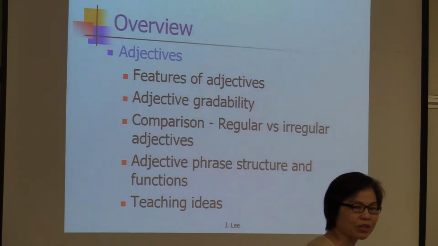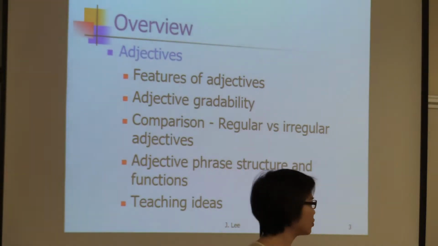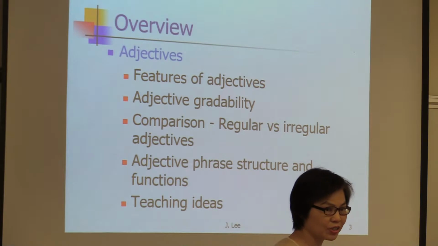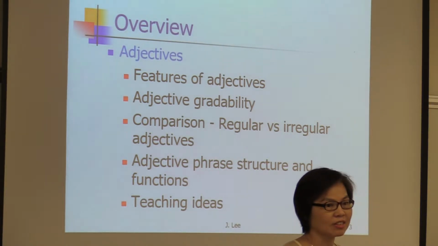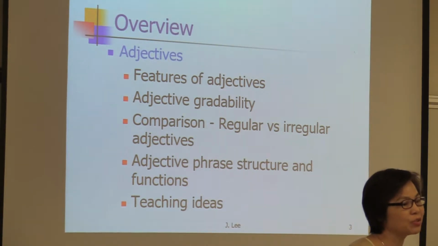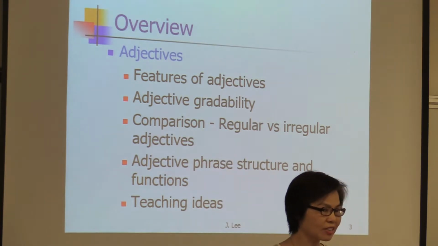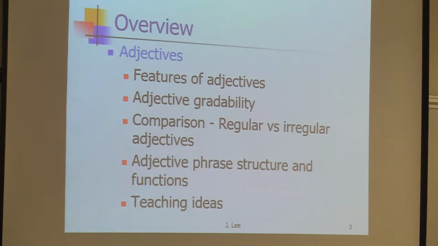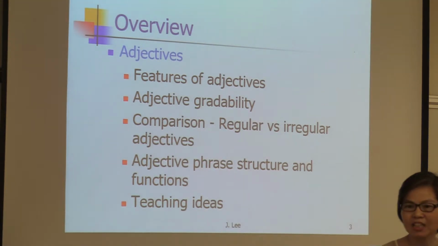So last week we talked about verb phrases, and this morning we talked about adjective phrases. We looked at the features of adjectives. We looked at the functions. An adjective is used as the head in an adjective phrase. And we say that adjectives can appear in two different positions. Where are they?